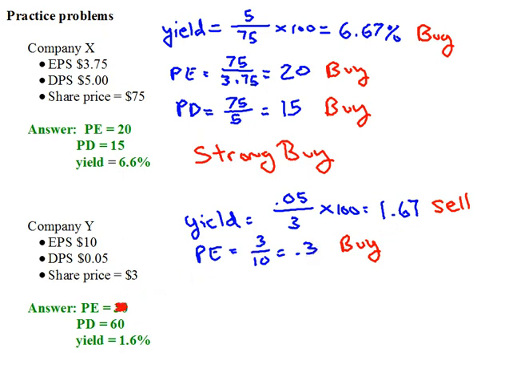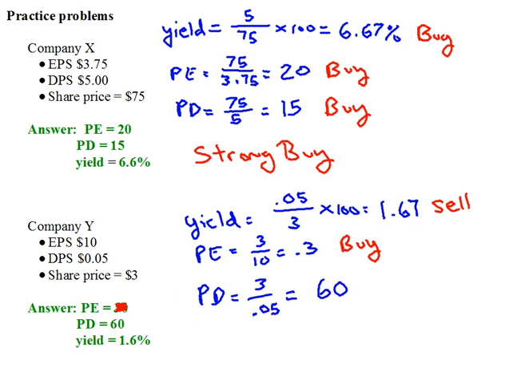And now finally, let's do the last one. How did I get this PD multiple? So the PD multiple would be equal to the price per share, which is 3, divided by the dividend per share, which is very, very low, 0.05. And so we would do 3 divided by 0.05, and I get a PD multiple of 60. That's this number right here.